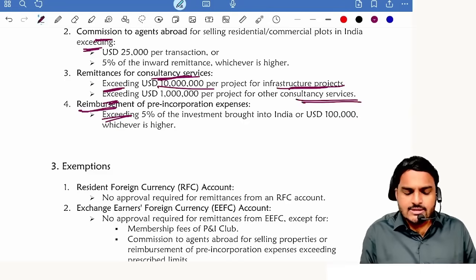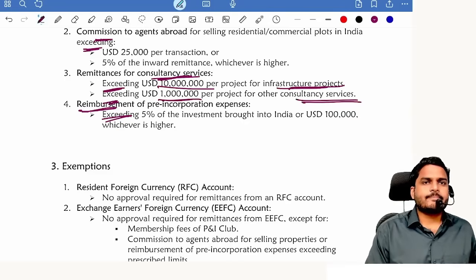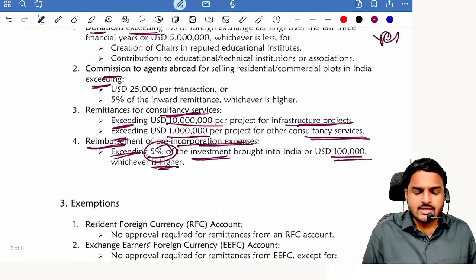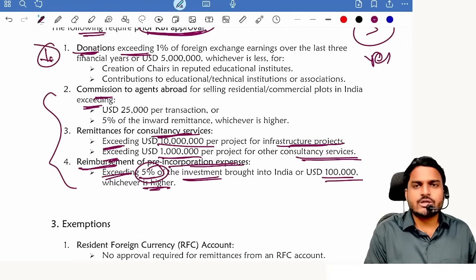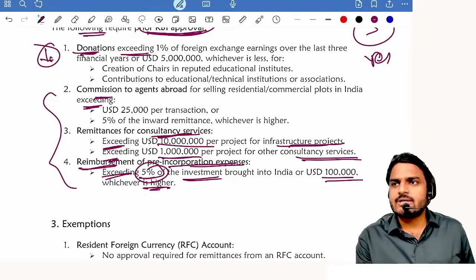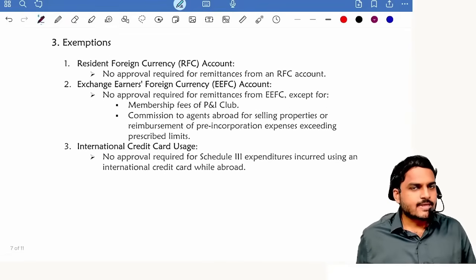Other projects up to 1 million USD, permission not required. Next one, pre-incorporation expenses reimbursement, 5% of the investment or 1 lakh USD, whichever is higher. In all these cases, whichever is higher, but for donations only, whichever is less, you need to remember. Up to the limits, permission not required. Exceeding the limits, permission is required.